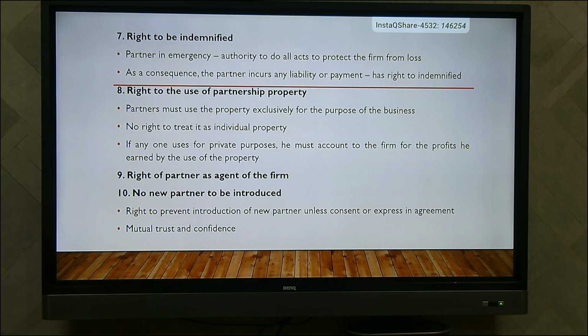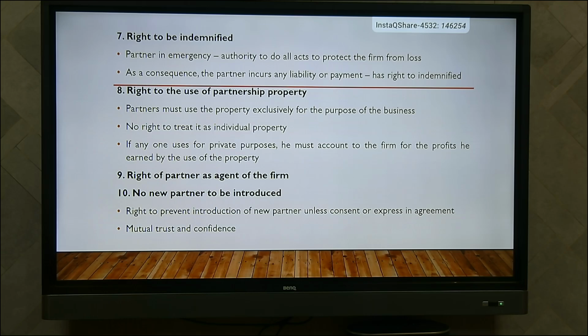Next, the right to be indemnified in case of any emergency situation. Without getting the consent of all other partners, if they want to protect the firm from loss, they have the authority to act in any way. As a consequence, for the activity in case of emergency, if the partner incurs any liability or any payment, he has the right to indemnify, that is, the right to get compensation from the firm.